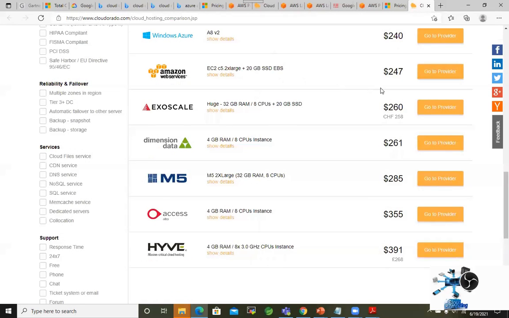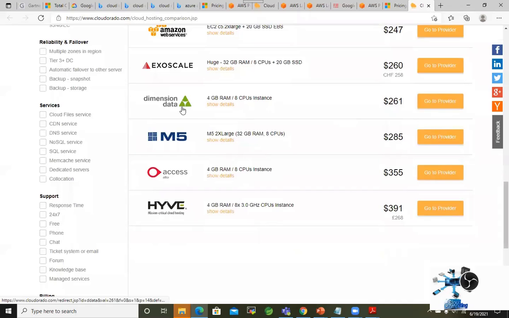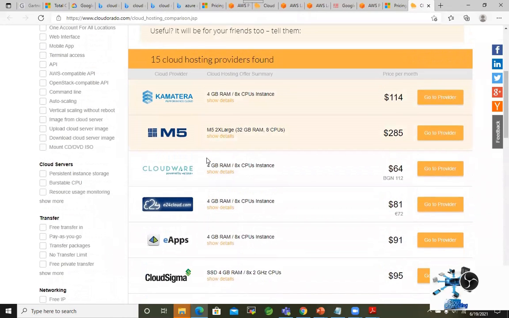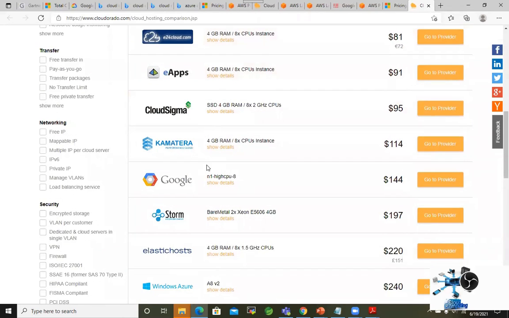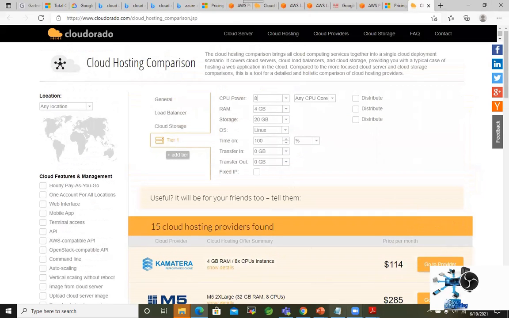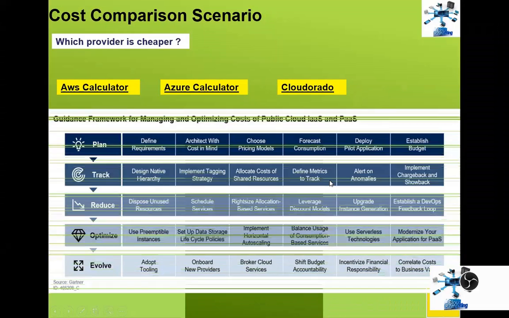we have AWS and other providers also, right? For example, Dimension Data and so on. And the other giants, Azure, Microsoft, right? Here we have Windows, right? So for the time being, I'm not going to compare the cost like I did earlier, because we need to have more knowledge and more cost optimizations can be done. I just want to go through it at a high level to give you an idea only, right? So let's do those things on a scenario basis later, in more detail. So Cloudorado is another one for you to calculate cost, right?